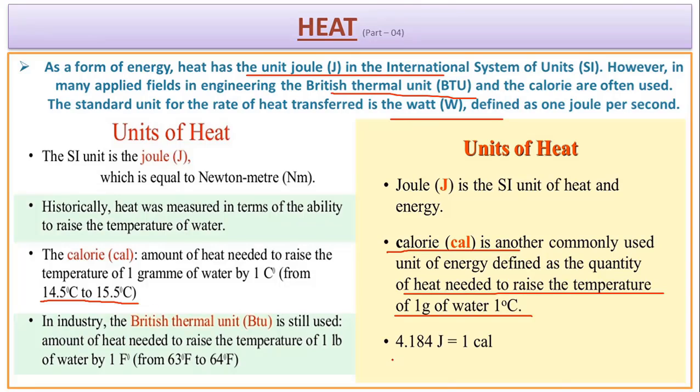There is a relation between calorie and joule. 1 calorie equals 4.84 joule. In a rounded value, you can say 1 calorie equals 4.2 joule.